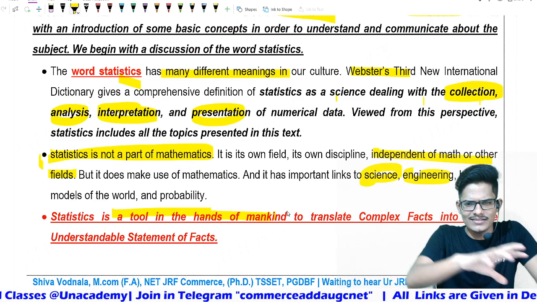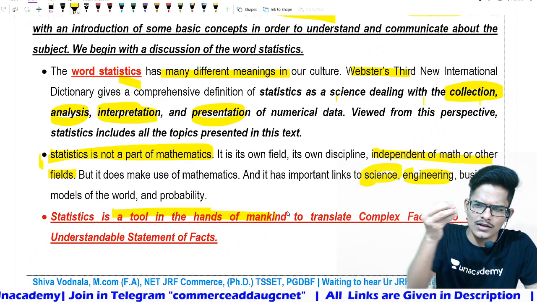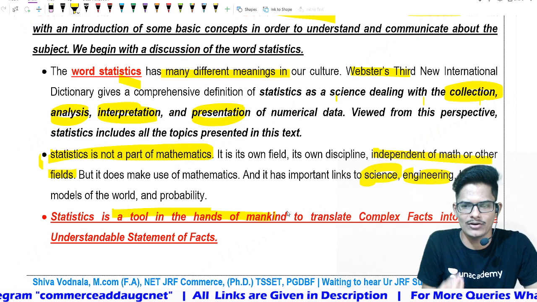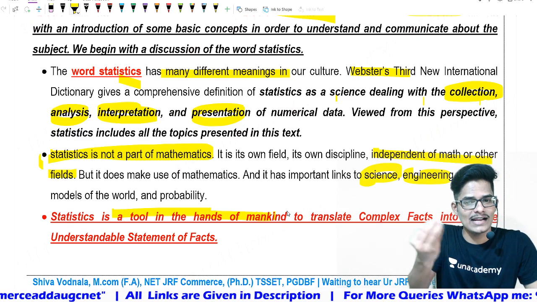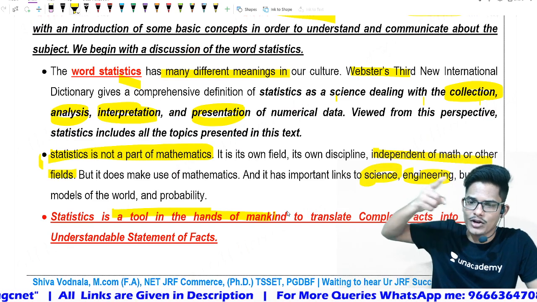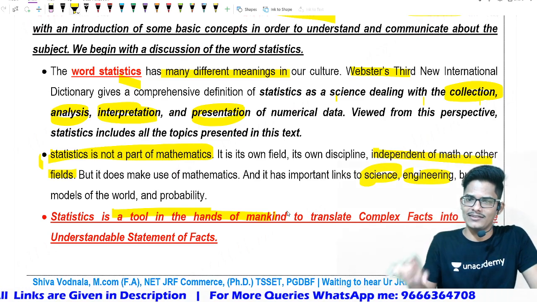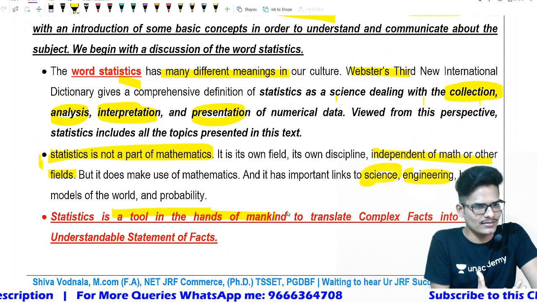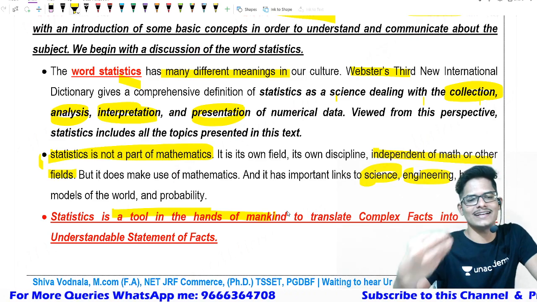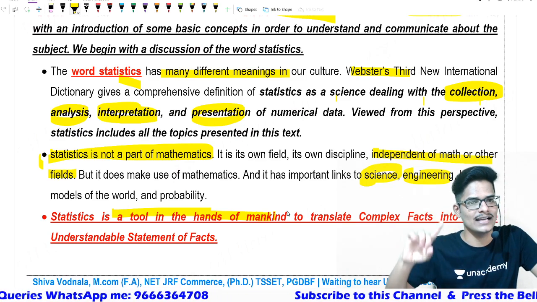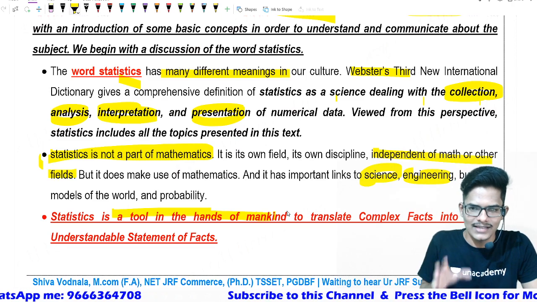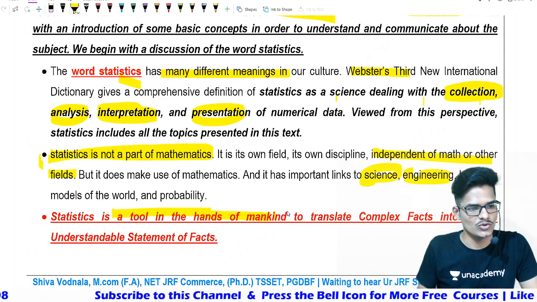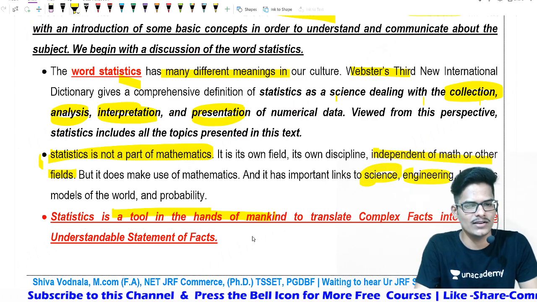So in this process, what is going on? Complex facts will be raw data. With the help of statistics, the production will take place. In that process, what do they do? They collect the raw data, analyze, interpret and present, which is the last task, the conclusion task. Then it becomes a simple understandable statement of the facts. So this is how we use statistics in our daily life.